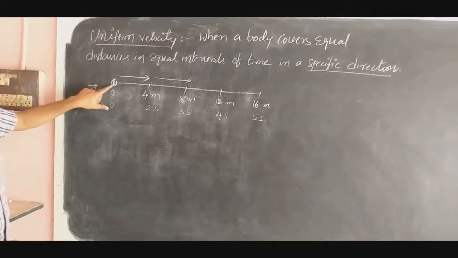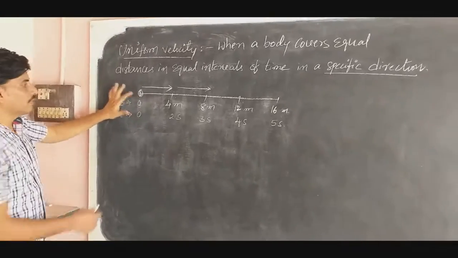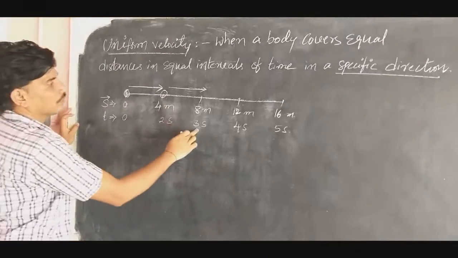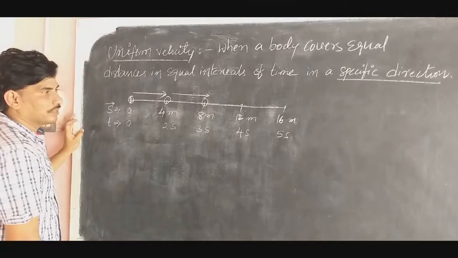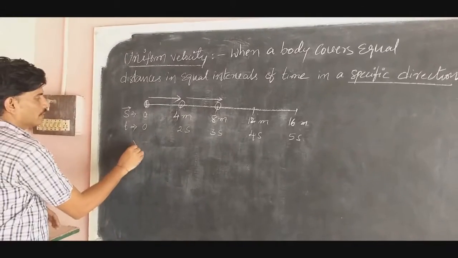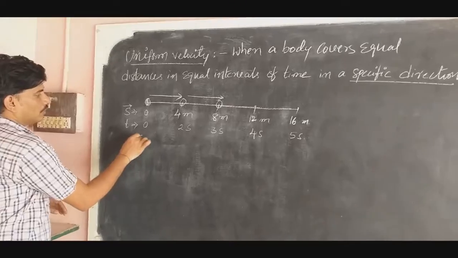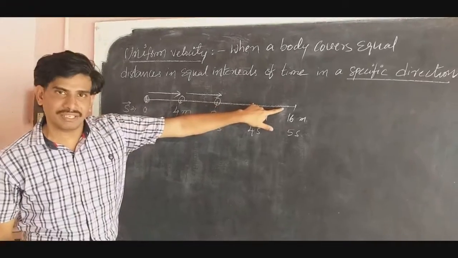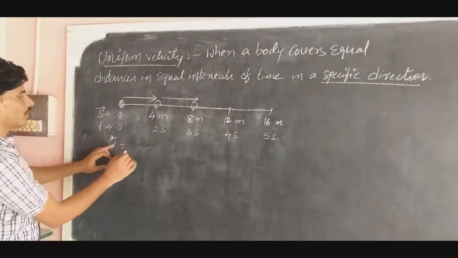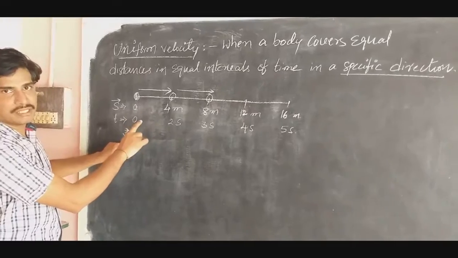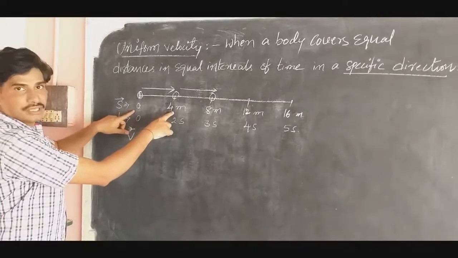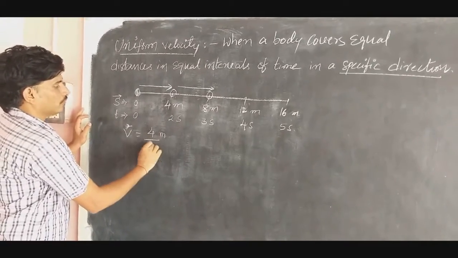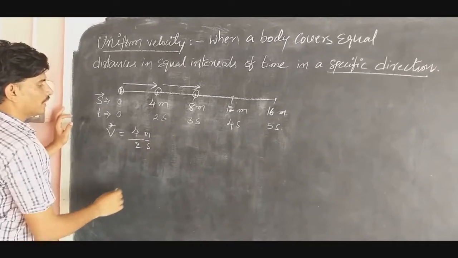Take an example here. The object is initially at the reference point. Within 2 seconds, it is displaced to 4 meters. Within 3 seconds, it is displaced to 8 meters. In these conditions, if you are finding the velocity, velocity is a vector quantity, so it should have a particular direction. You can see the object is always moving in a particular direction, towards east. Then what is the velocity here? Velocity means change in displacement by change in interval of time. The change in displacement is 4 minus 0, 4 meters, by 2 minus 0. So that means 4 meter by second.